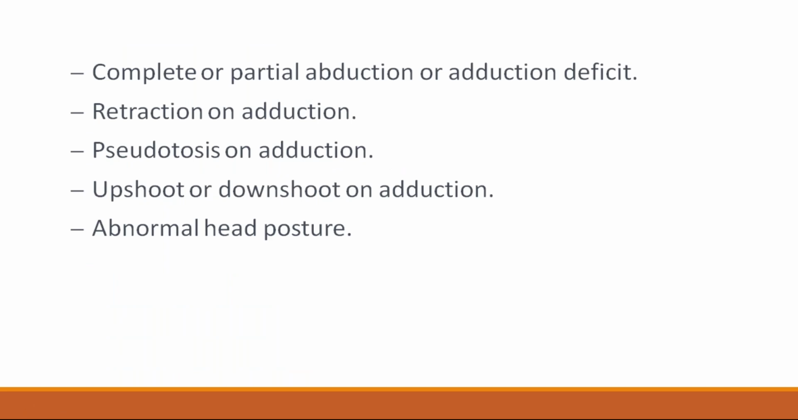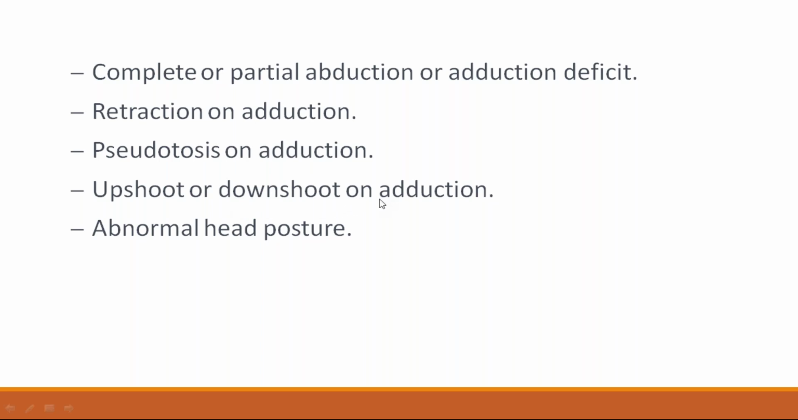There is abduction deficit, or abduction and adduction deficits, which may be partial or complete. There is retraction of the globe on adduction and pseudoptosis on adduction. As I said previously, I have shown the pictures. There is retraction of the globe on adduction. There is also pseudoptosis on adduction. That is why there is narrowing of the palpebral fissure.